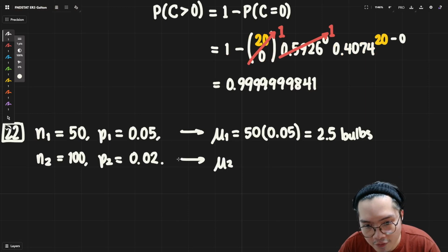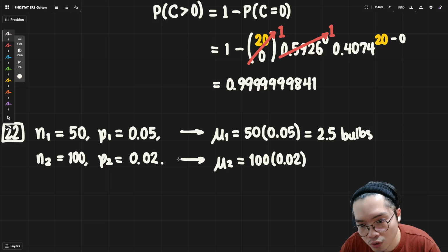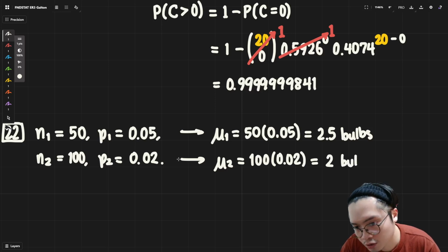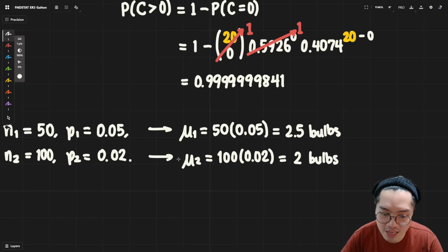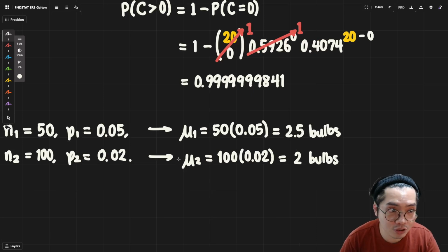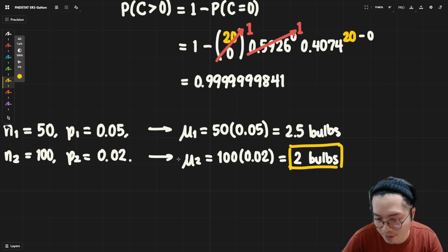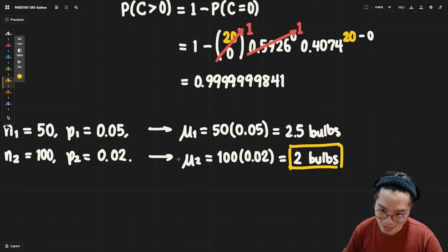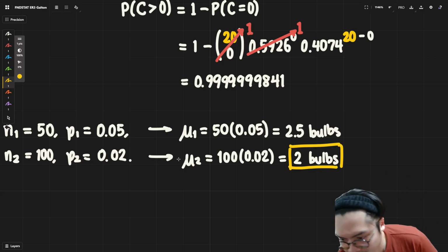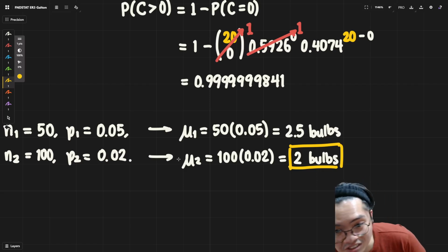On the other hand, here we will have 100 bulbs and 0.02, so you will have 2 bulbs. So right now, even without thinking about the probabilities, since we're already in the topic of probabilities, I'm quote unquote putting my money on system 2.